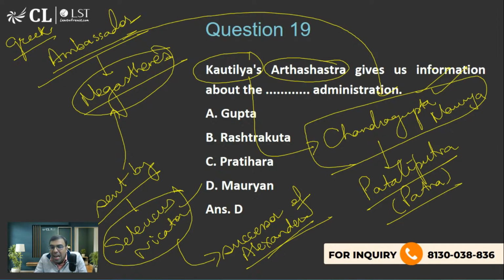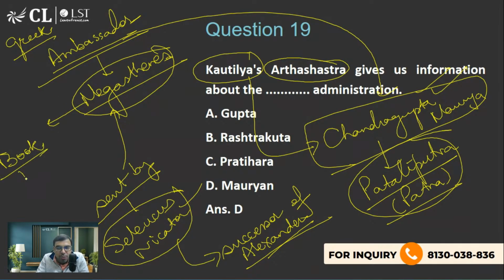Okay? And Megasthenes was there in Patliputra for many years, and he observed a lot of things. And whatever he observed, he wrote a book which talked about Chandragupta Maurya and his administration. What is the name of that book? That book is very famous. And I'm expecting you to answer it.